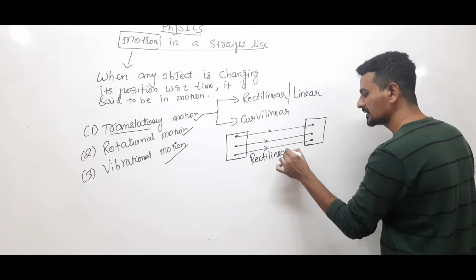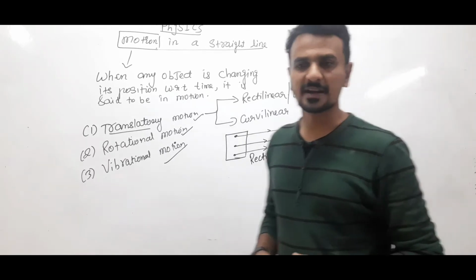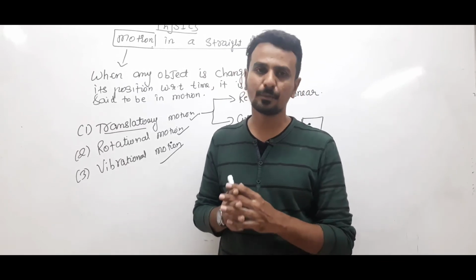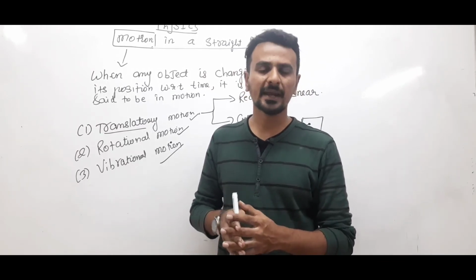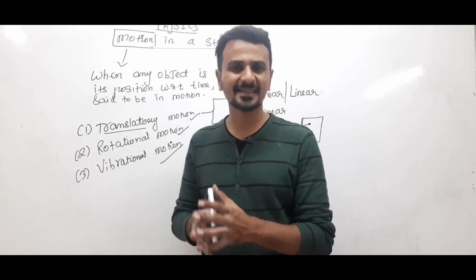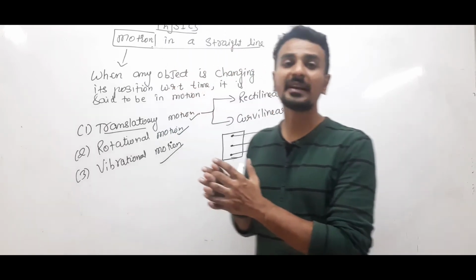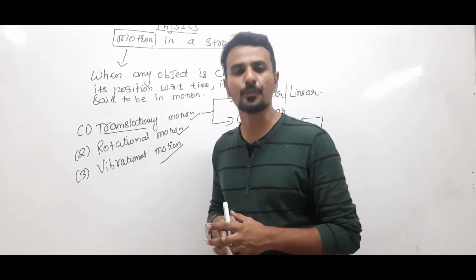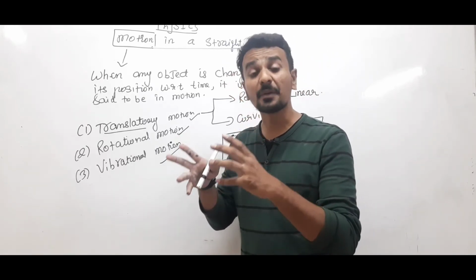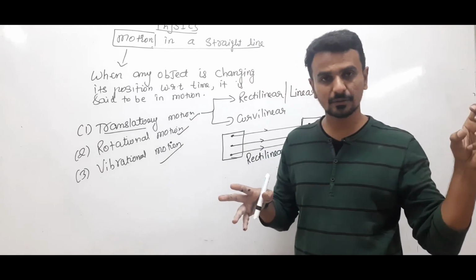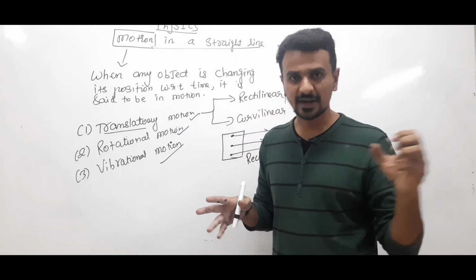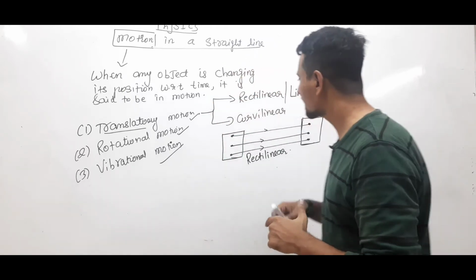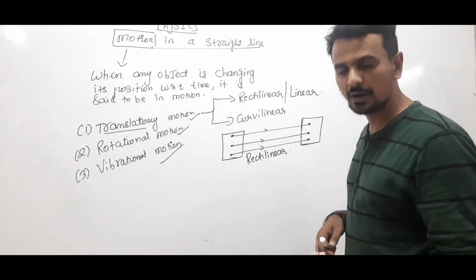Once again, the general definition of translational motion is: when the body is performing the motion in such a way that all the particles inside the body are traveling equal distances, then such a type of motion is known as translatory or translational motion. Now if the particles are moving on a straight line, then such a type of translatory motion is known as rectilinear motion or linear motion.